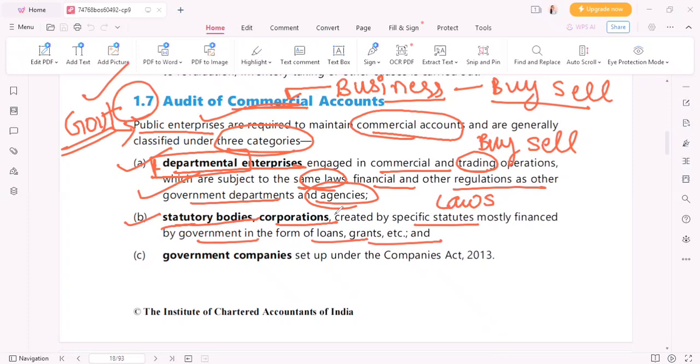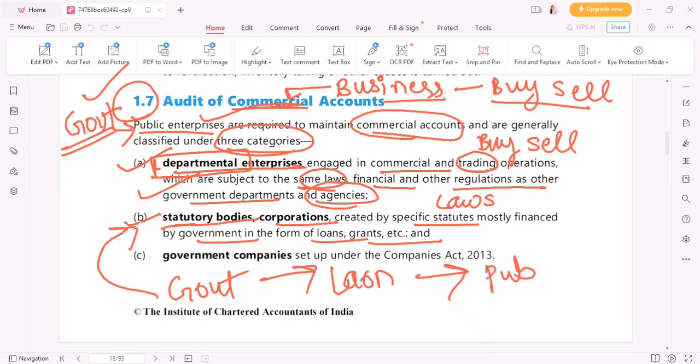So when government finances a particular statutory body or corporation, we call it a public enterprise, right? So this is one of the things where government is financing, maybe through loans. Government is giving loans to such public entities. For example, government is giving what? Loan to who? To public enterprises. So that will be covered under category number B, right? Category number B. तो जो भी जहां पे भी गवर्नमेंट लोन दे रहा है किसको? पब्लिक एंटरप्राइजेस को, तो वो कहाँ पे कवर होगा? कैटेगरी बी में. ठीक है, इजी.